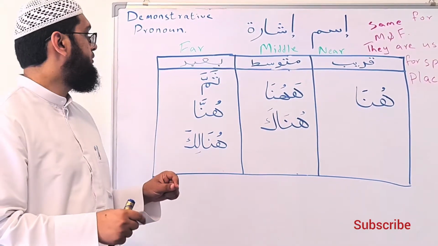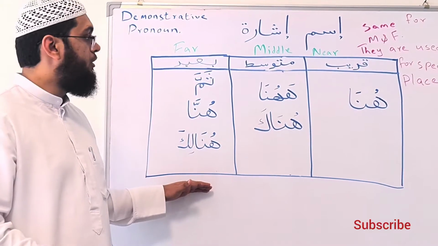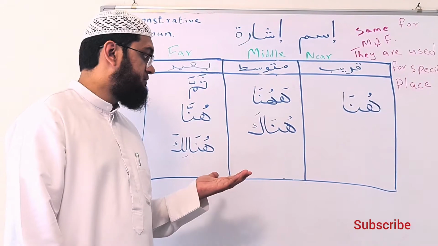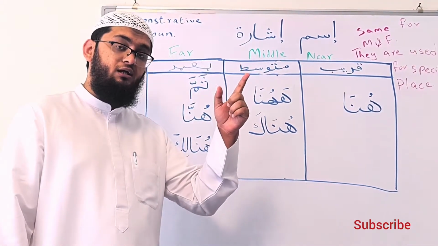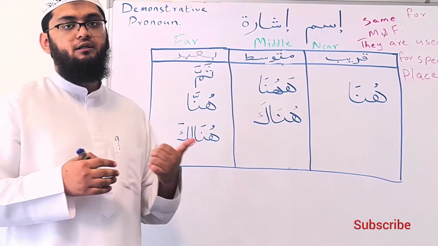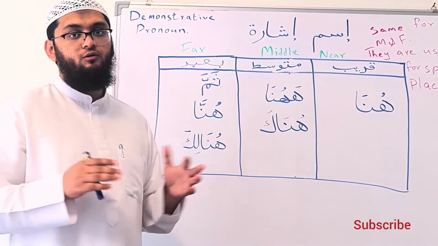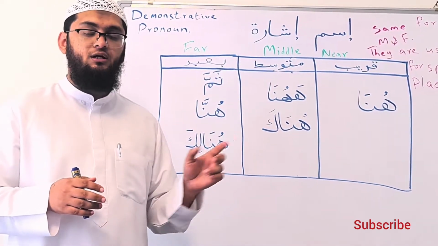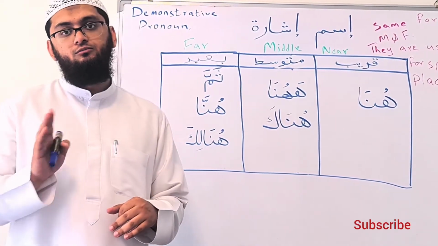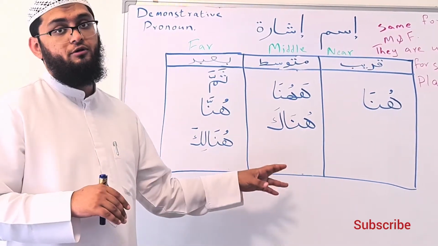But what's the difference between these mabni Ism Ishara that I'm talking about now and those which we have already discussed? Those are the Ism Ishara that normally come on common nouns. In short, to summarize, those Ism Ishara come on common nouns and proper nouns also, but mostly on common nouns. But these are only made for proper nouns.